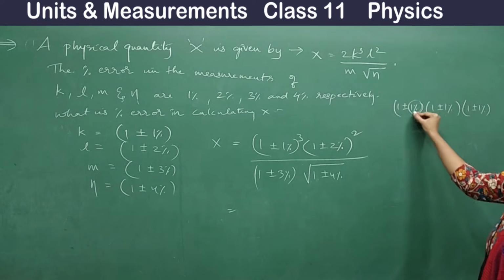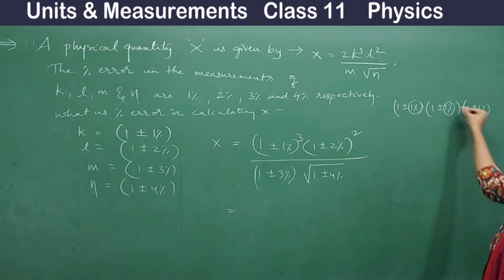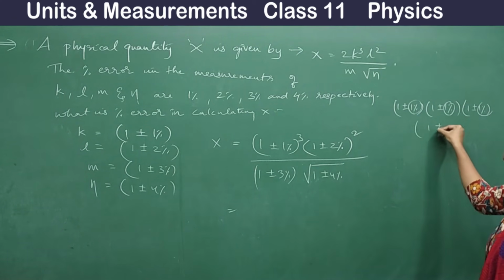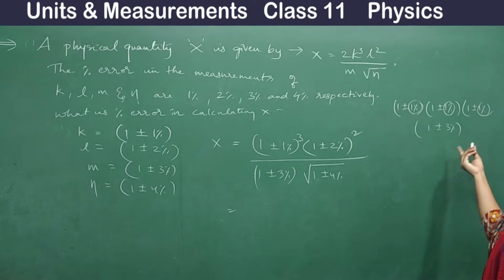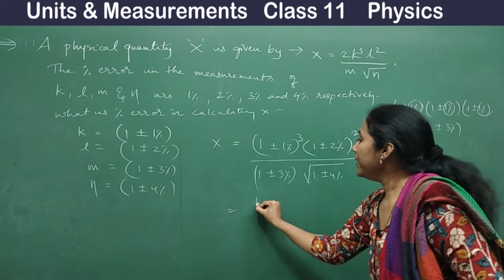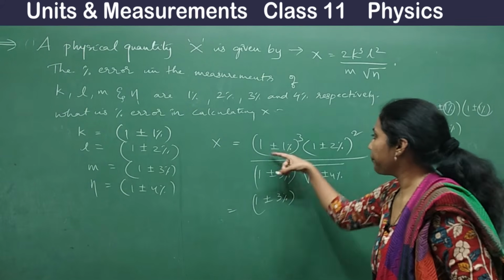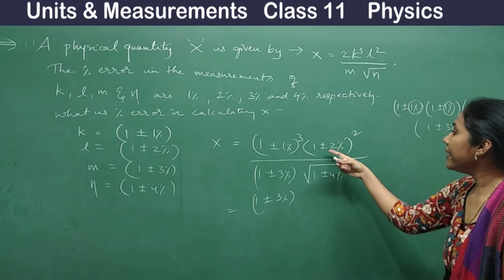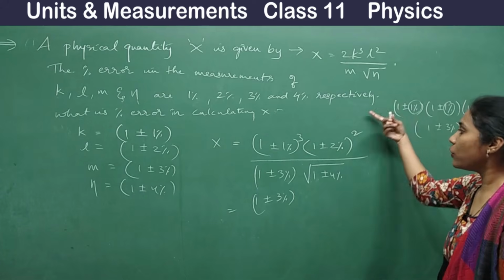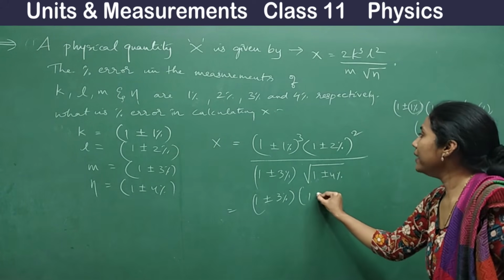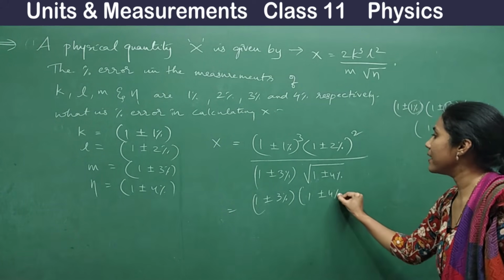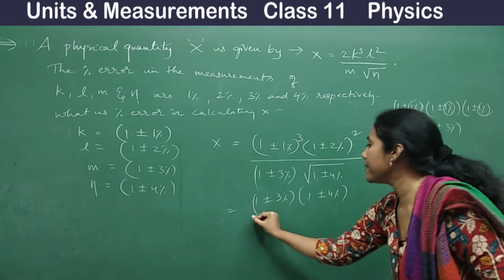So you just go on adding this with this with this. So you will get 1 plus or minus 3%, isn't it? And then here 1 plus or minus 2% whole square, that will be 1 plus or minus 4%. So numerator I simplified.